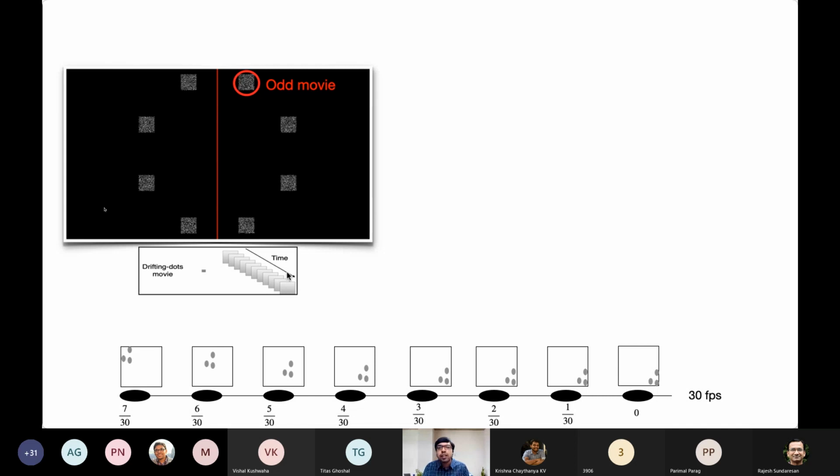At a very simplistic level, what we can say is that our eyes tend to focus on one movie at any given time. This is a very simplistic model. I'll come back to some more sophisticated models towards the end of the talk. But as a first step in the analysis, it is okay to say that our eyes tend to focus on one of these movies at any given time.